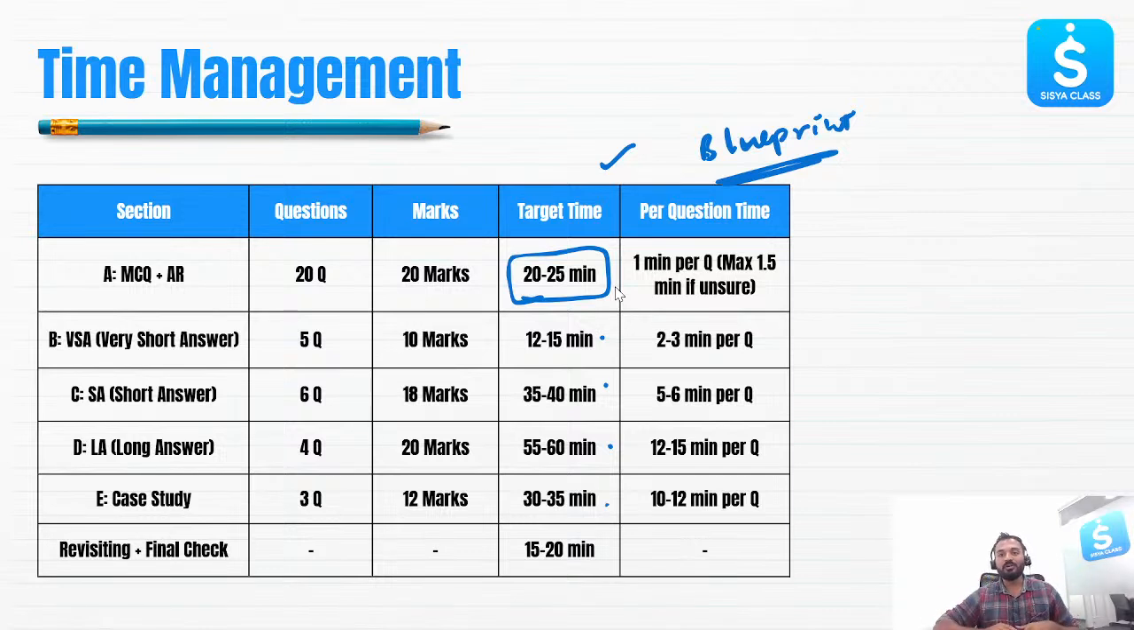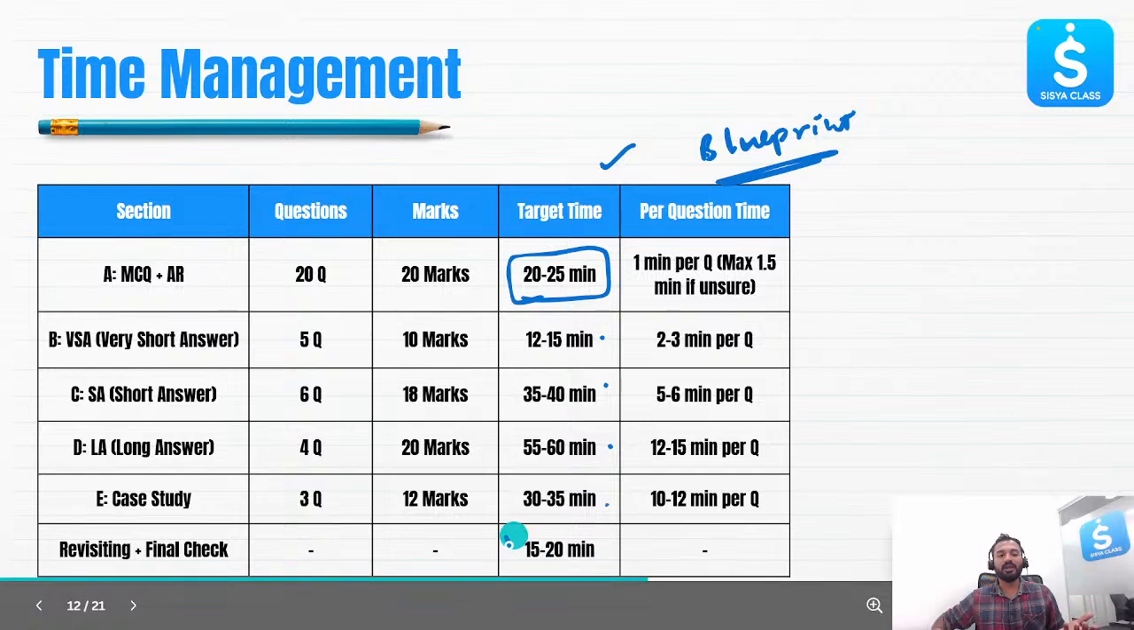And how will you help yourself? Just skip that question, leave that question. Don't spend more time on that question. Max 1.5 minutes. If you are spending more than 1.5 minutes, you know that you are in la la land. You skip that question, come back to that question at the end. For that, we have dedicated a time in this time management part, right? So in the 15 to 20 minutes, revisit that question. Just write important points, revisit.